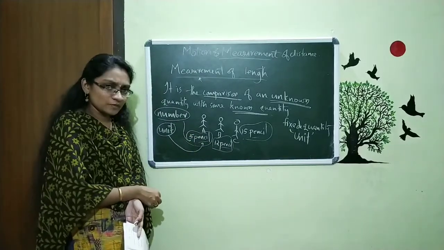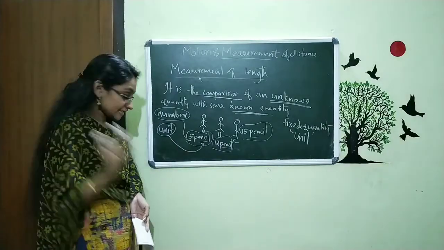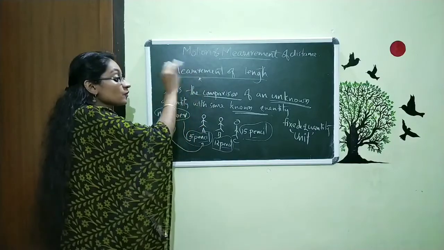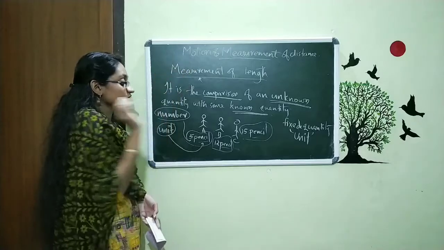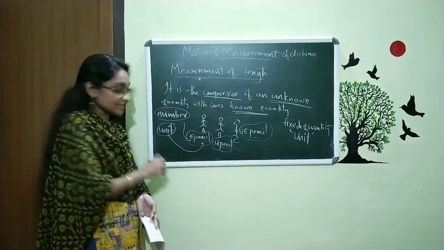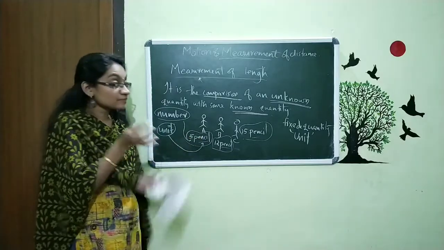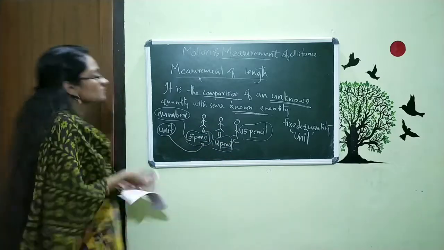That is not a proper usage of unit. We will study what units we use daily. So for every method of expressing a measurement we need two components, the number and the unit. Here the number is this and the pencil is the unit, since we are using the pencil to measure the length of the board.